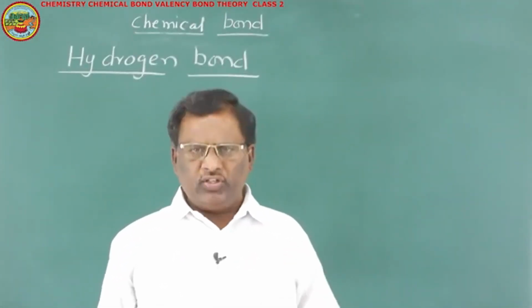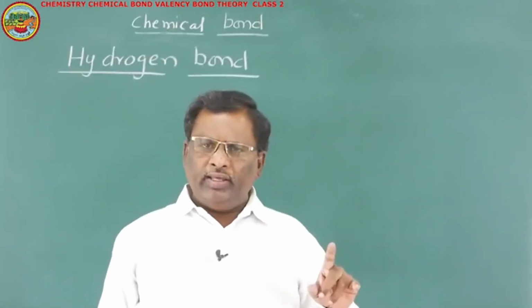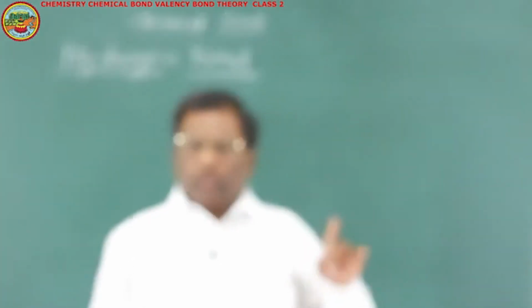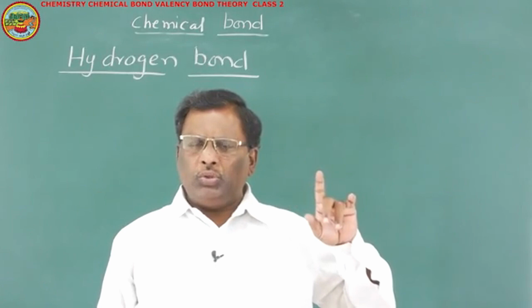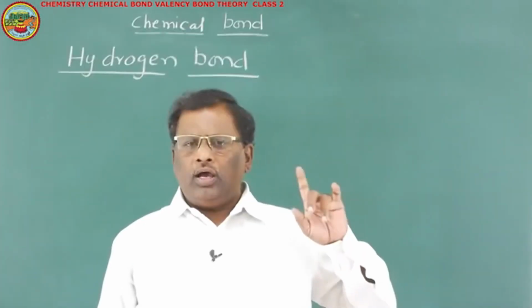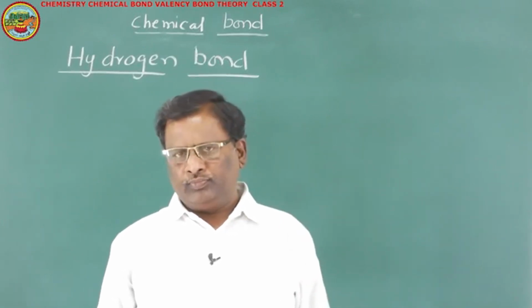Except hydrogen atom, no other atoms are able to form this type of bond. Exclusively hydrogen. And hydrogen also, when it is bonded with a covalent bond to highly electronegative and small size atoms like oxygen, fluorine and nitrogen.